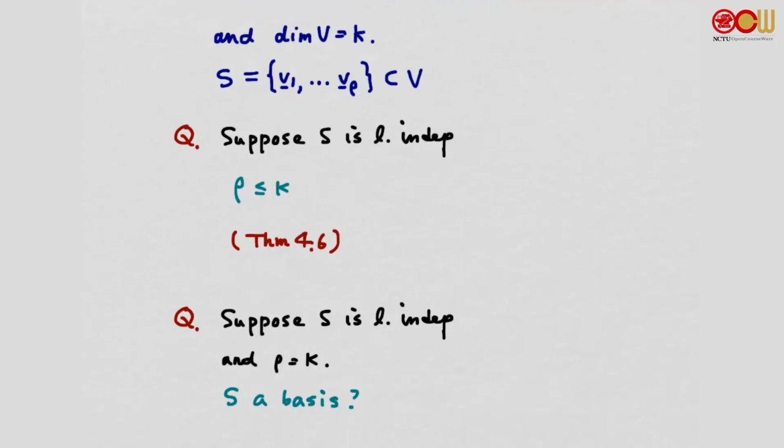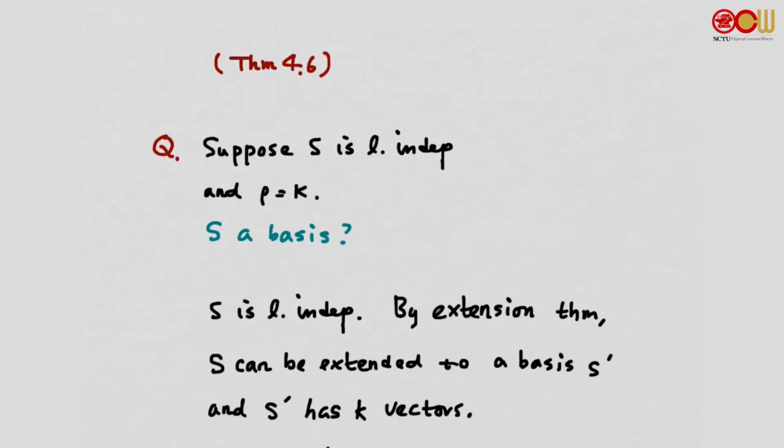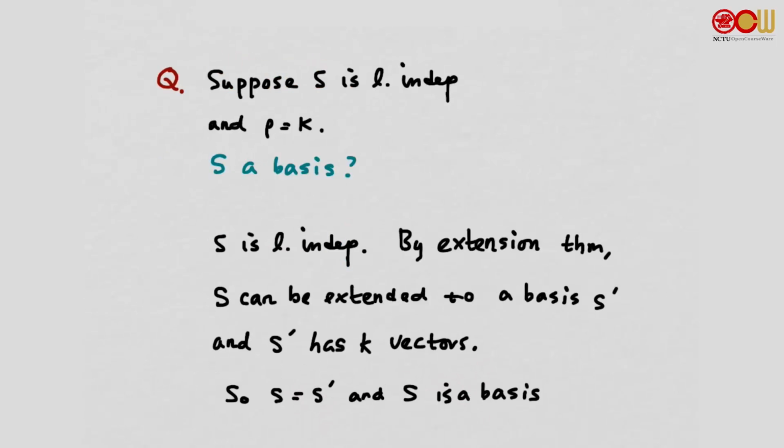Let's try to use one of the theorems to get our point. S is linearly independent, so a useful theorem would be the extension theorem. By the extension theorem, S can be extended to a basis S prime, and S prime has K vectors. And S has K vectors as well. So we can conclude that S is the same as S prime, and S is a basis.